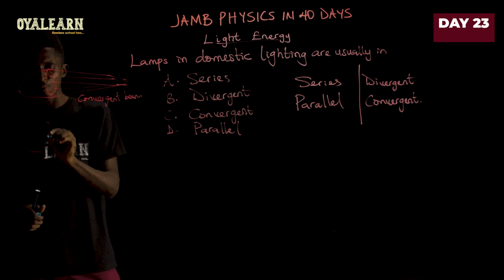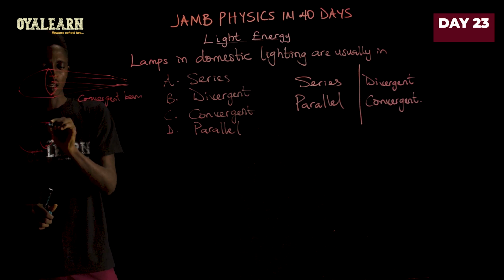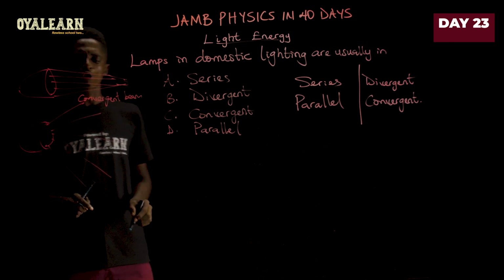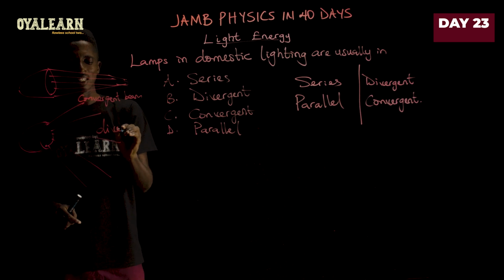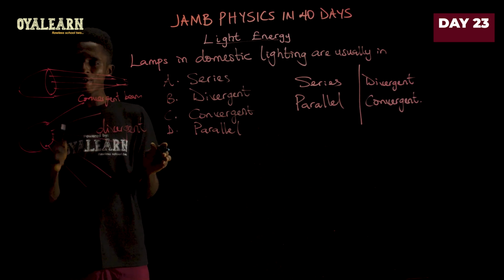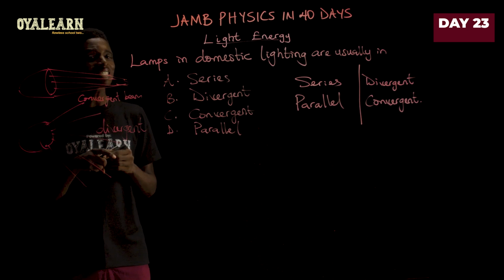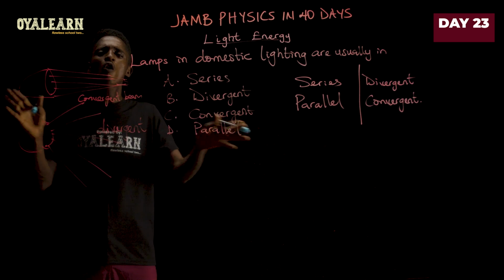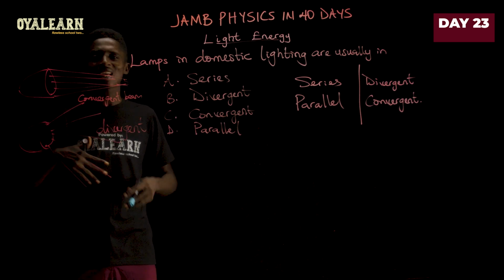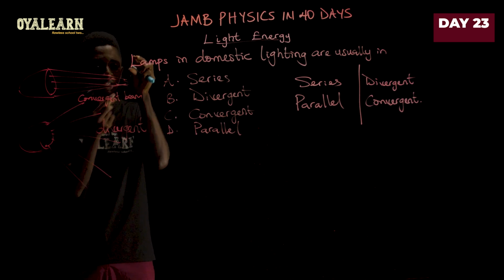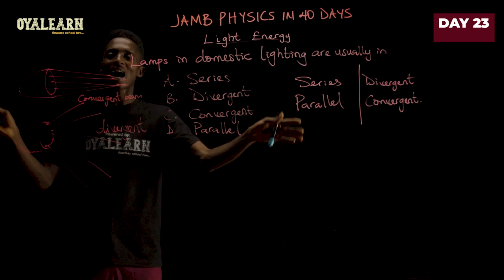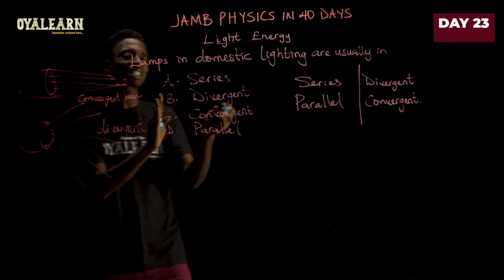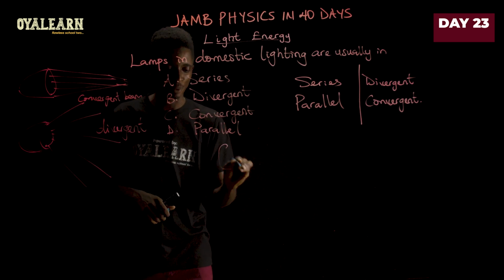But a divergent beam, if this is our light source, will produce the light scattered across like this. So you see that in the case of divergent, you're going to cover more area with the light. And this is how the lights in the households are created, so that they can cover more space and just one light can serve the purpose of two or three, right? Just in one spot, it will cover a large area of space because of the divergent beam. That will make the answer in this case B.